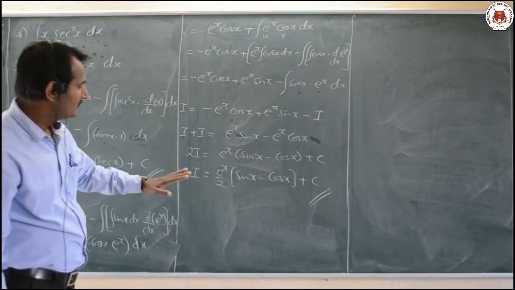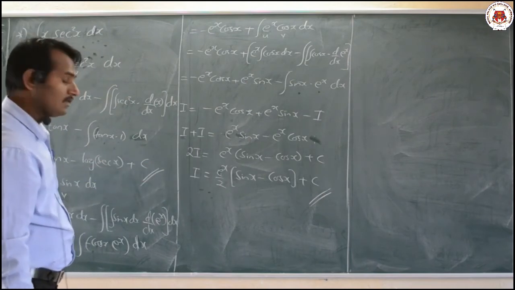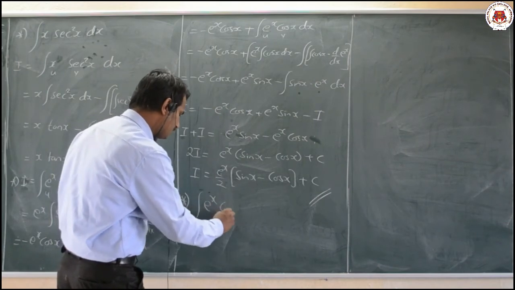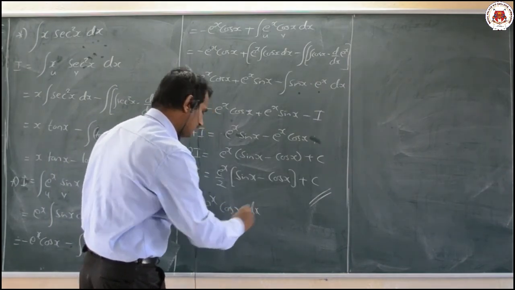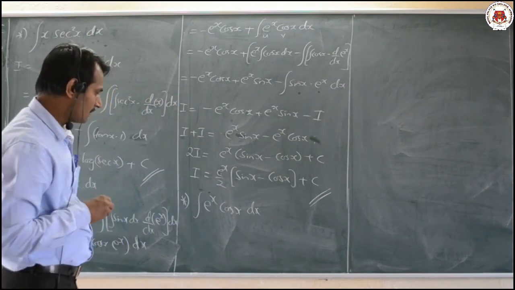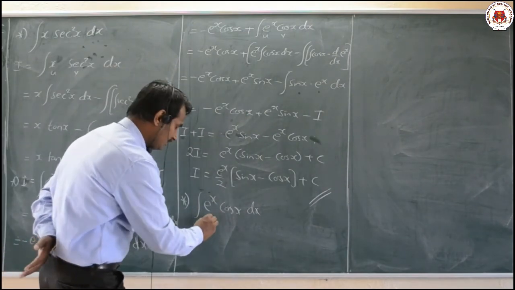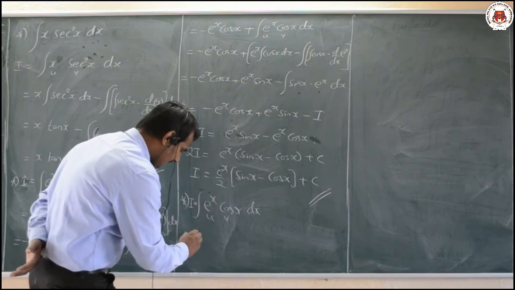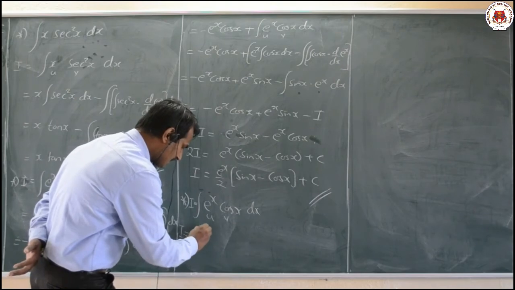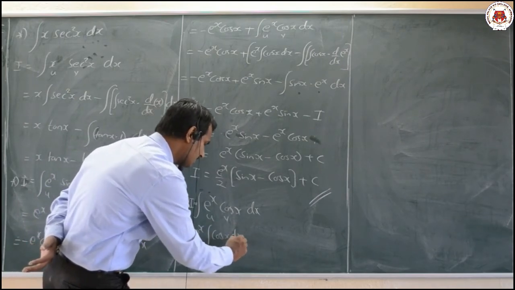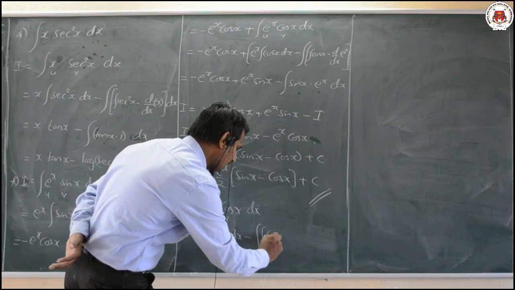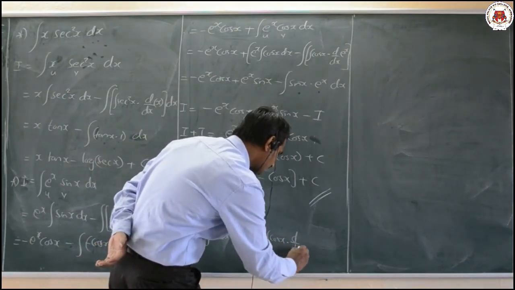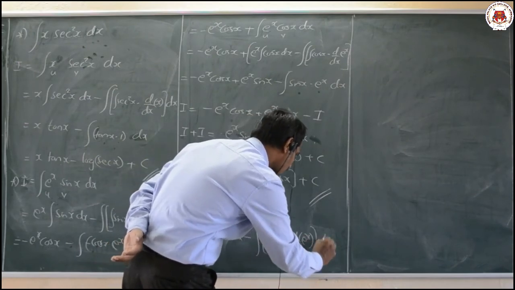Now similarly in this particular format we can also solve for e raised to x into cos x, that is integration of e raised to x into cos x dx. It is also a very similar kind of problem. Again take u into v here. I is equal to e raised to x as it is integration of cos x dx minus integration of cos x into d by dx of e raised to x into dx.